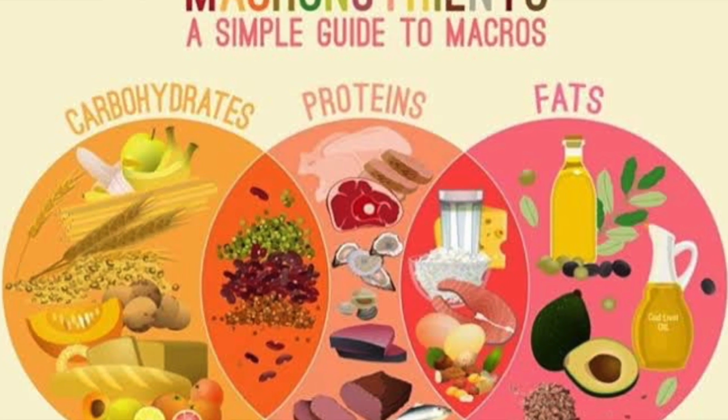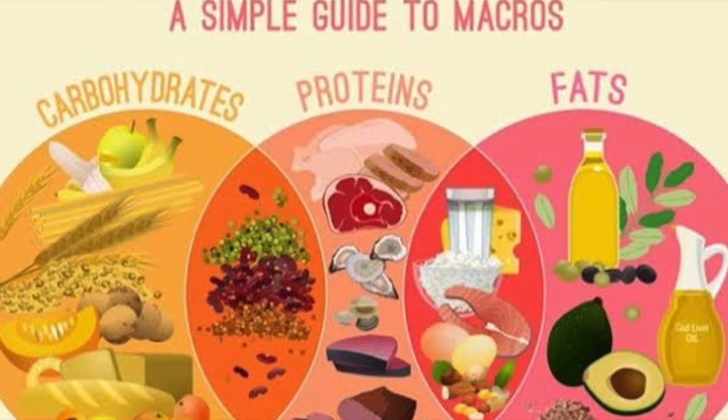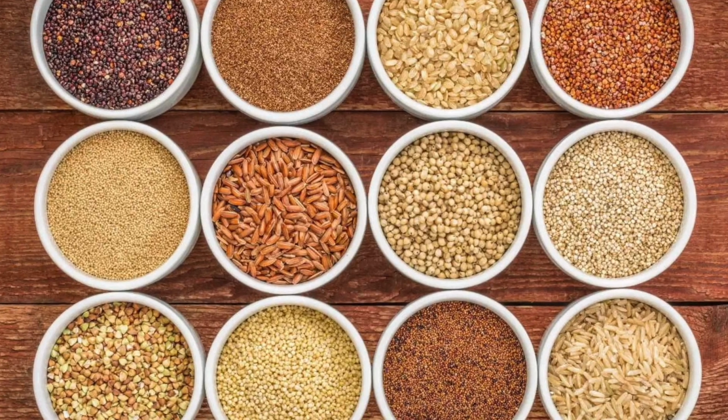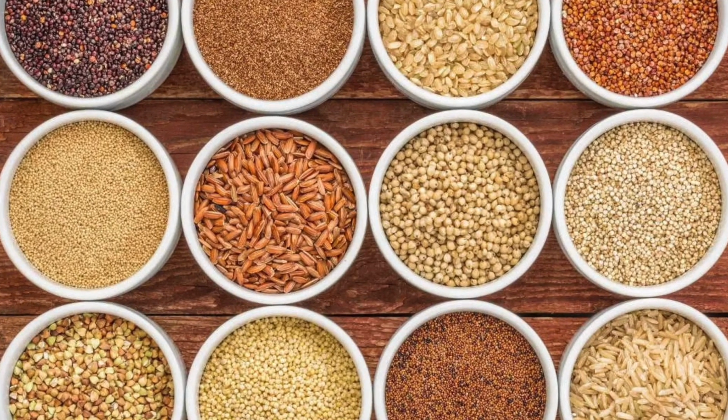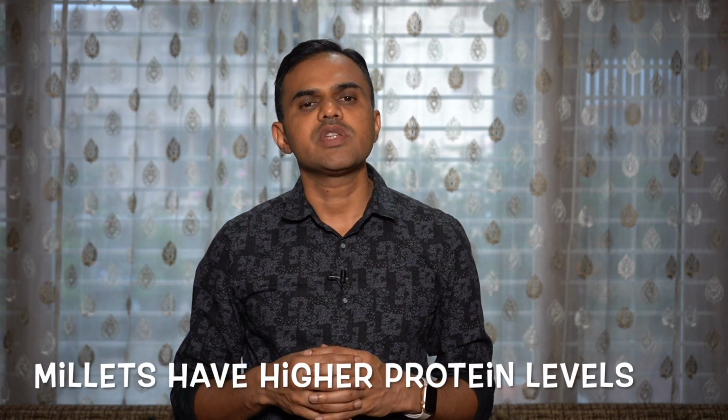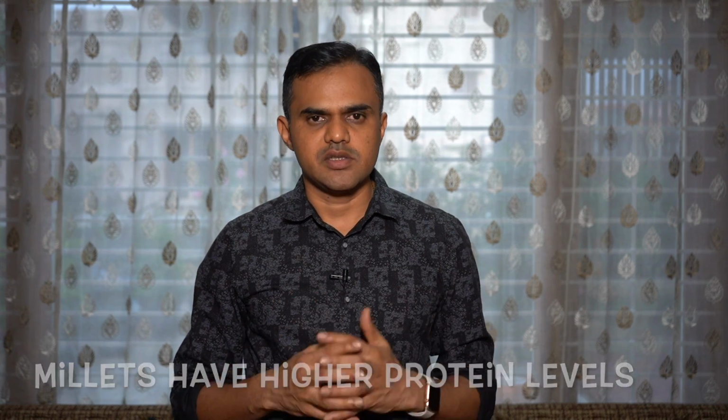To understand insulin and the glucose metabolism in the body, we need to understand some basic components about the food that we eat. Basically, there are 3 macronutrients in the food that we eat. They are carbohydrates, proteins, and fats. So most grains that we eat are predominantly made up of carbohydrates. The concentration of protein varies based on each of these grains. For example, millets have higher concentration of proteins as compared to other grains.